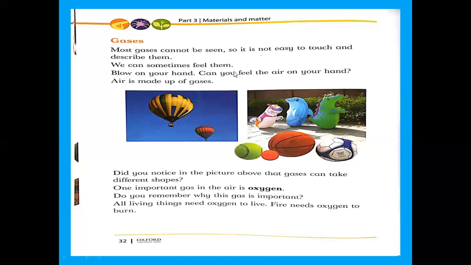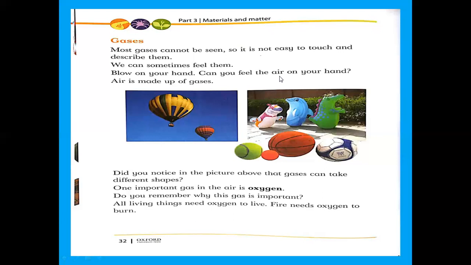We can sometimes feel them. How can you feel them? If you blow your hand in the air, what happens? Your hands can feel air. Sometimes you can feel gases. So air is made up of gases. What is the composition of air? It is composed of nitrogen, oxygen, carbon dioxide, some other gases, water vapors, and dust particles. So when you blow your hand in the air, you can feel air.